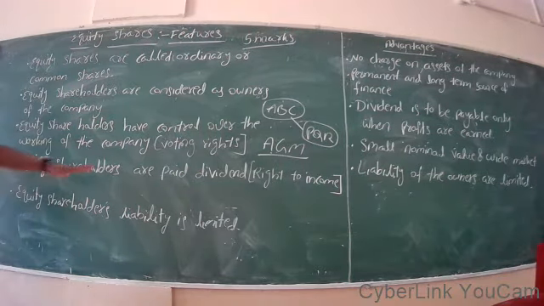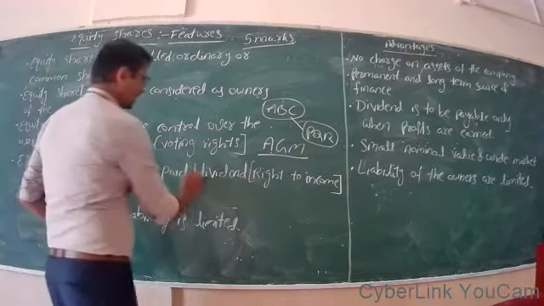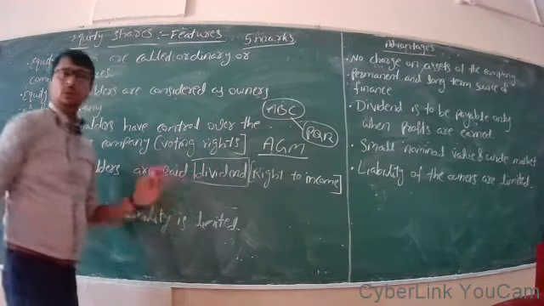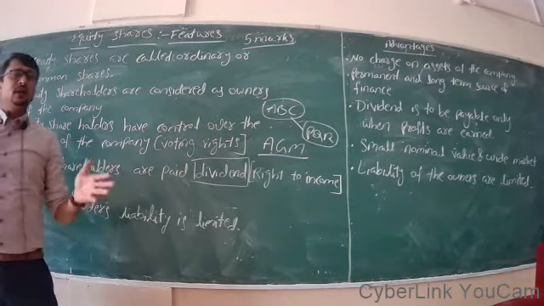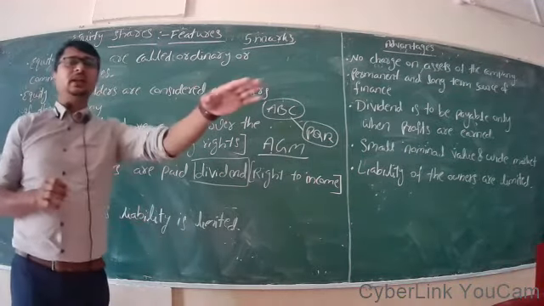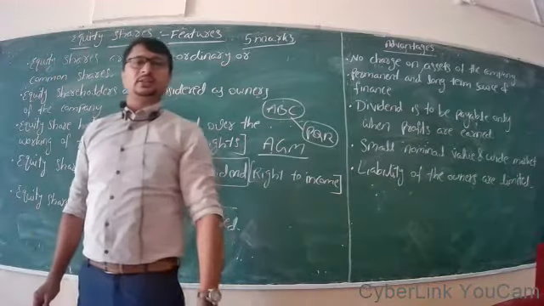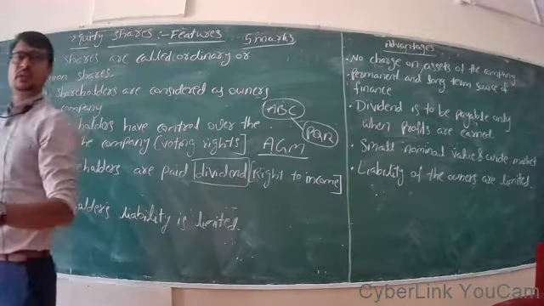And equity shareholders are paid dividend, and this dividend is very important for 2 marks. What do you mean by dividend? Dividend is the part of profit equally distributable among its shareholders or equity shareholders.